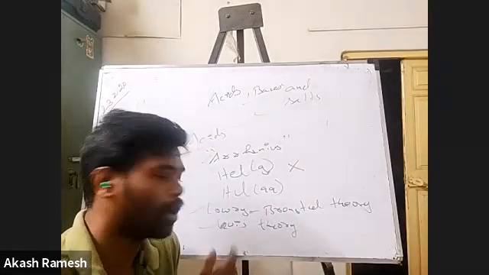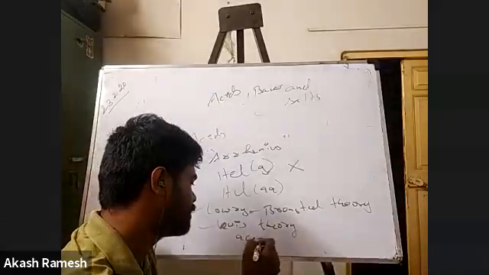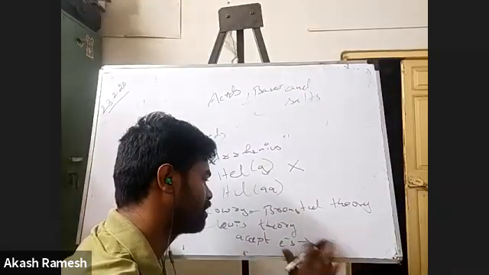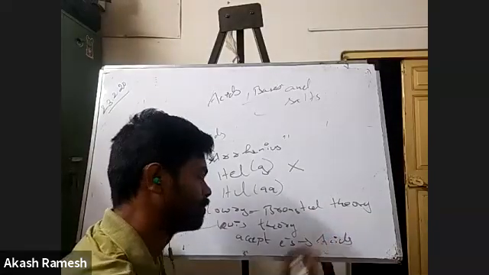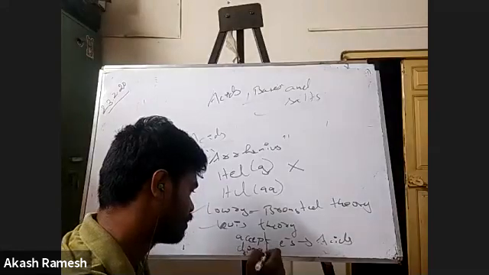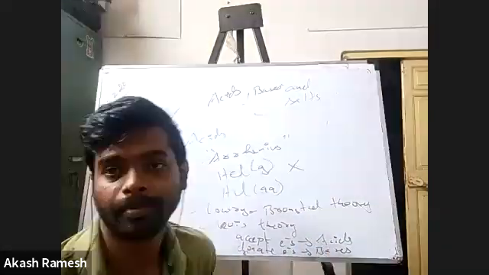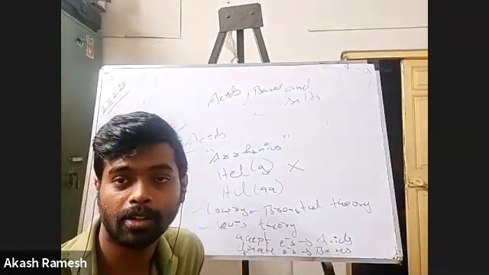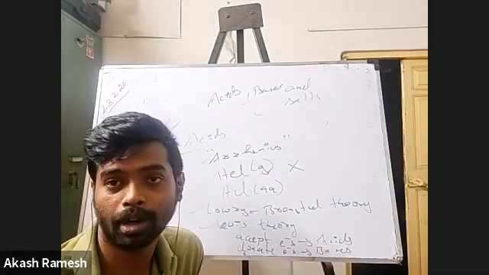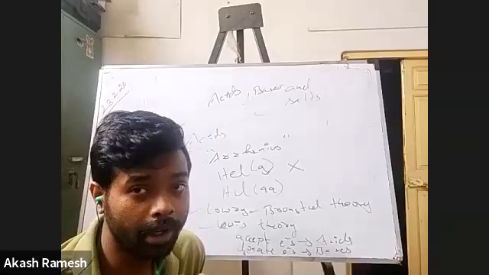Say for example, if I talk in terms of Lewis theory, whichever is able to accept electrons are what are called as acids, and whichever is able to donate electrons are what are called as bases. Accepting electrons are acids, and donating electrons are bases. For example, do you know ammonia is a base?